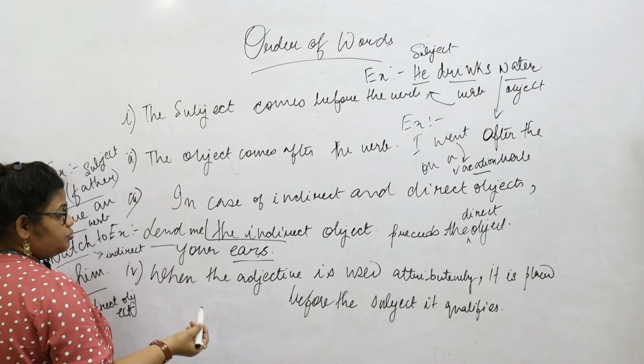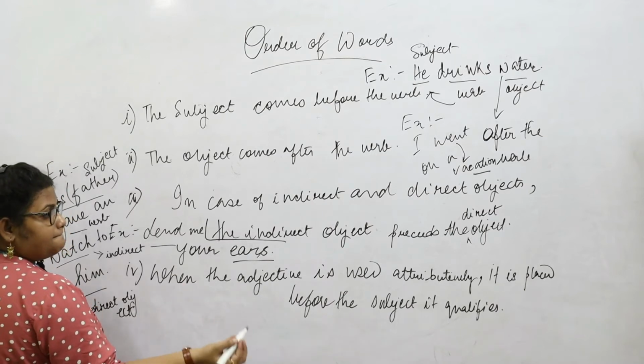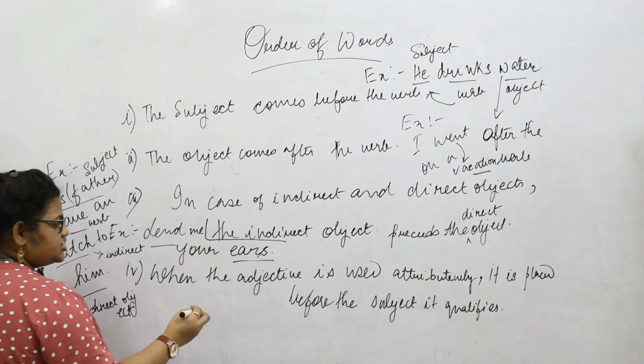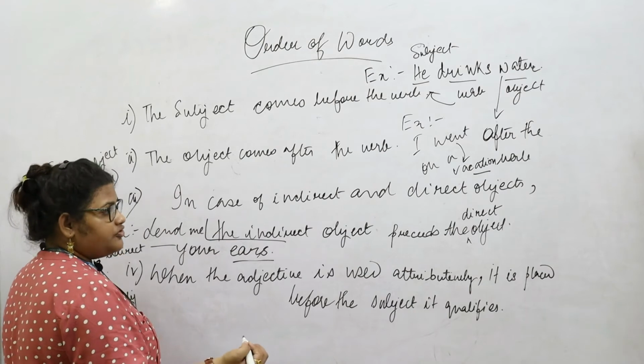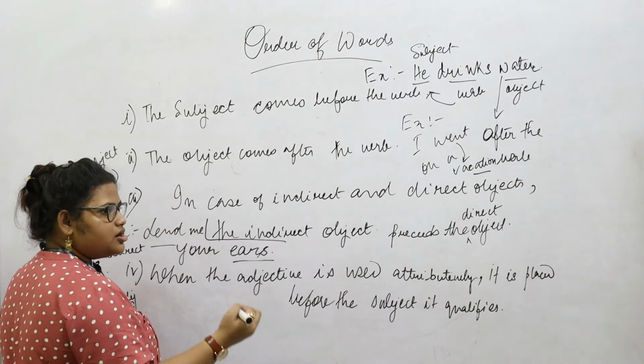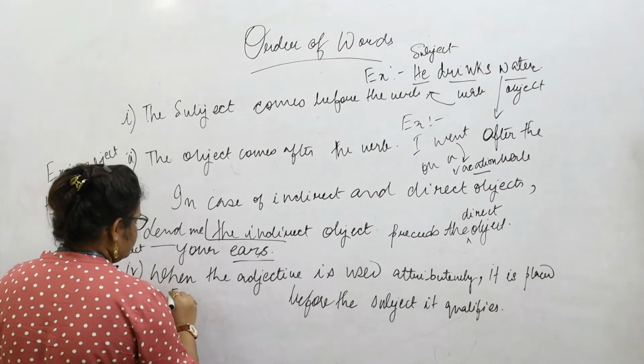The fourth rule would be, when an adjective is used attributively, it is placed before the subject it qualifies. Attributively means when we are trying to attribute or describe a subject with any adjective.